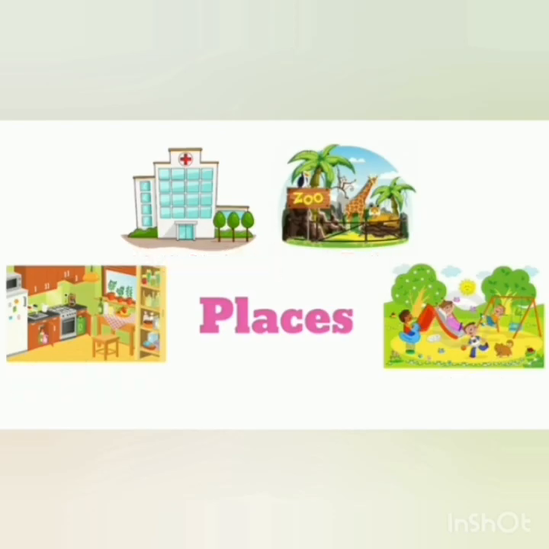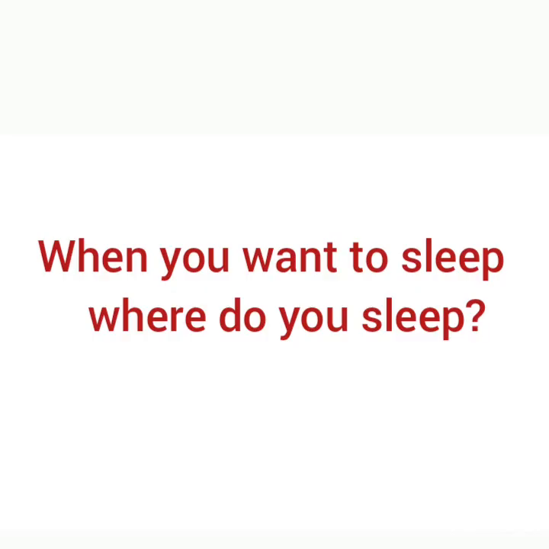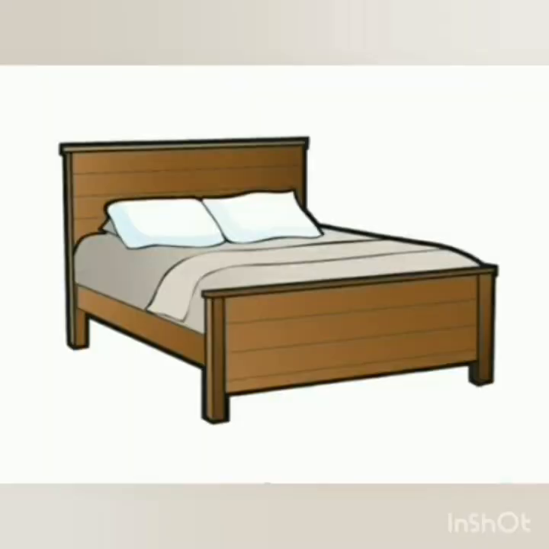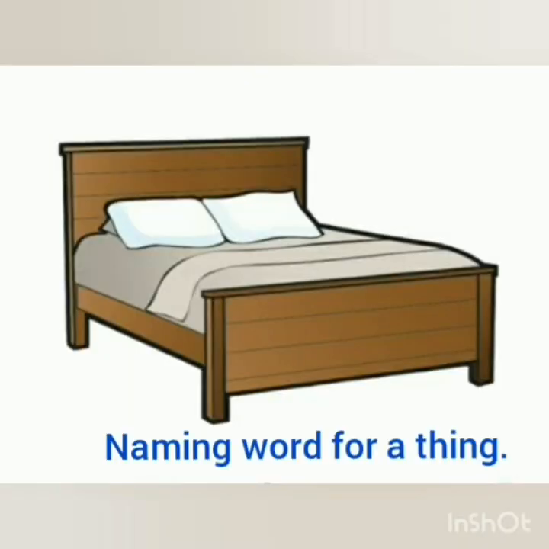Children, when you want to sleep, where do you sleep? Yes, on a bed. So, bed is a naming word for a thing. So, a naming word can be a name given to a thing. Kids, what are the other things you see around? Come on.